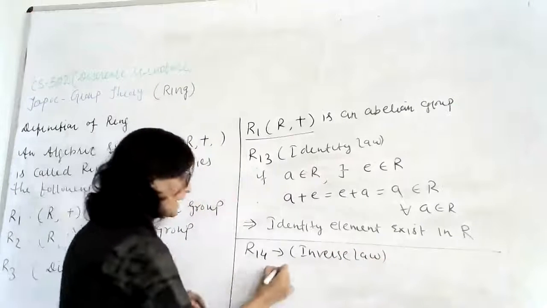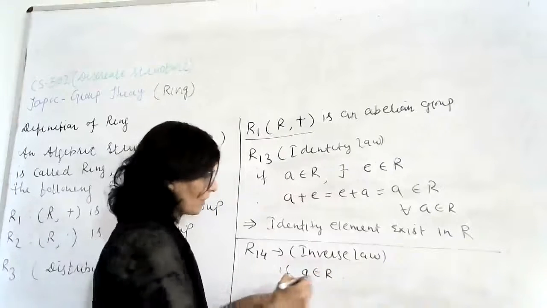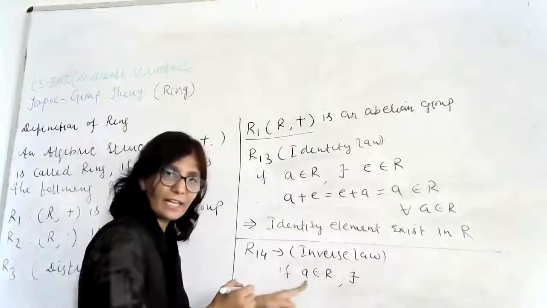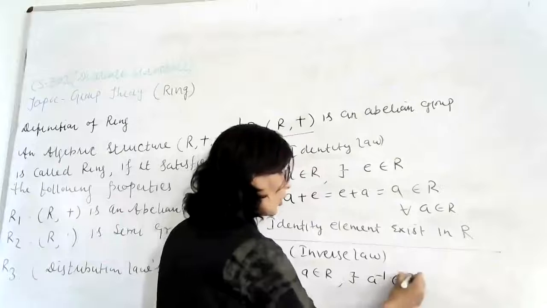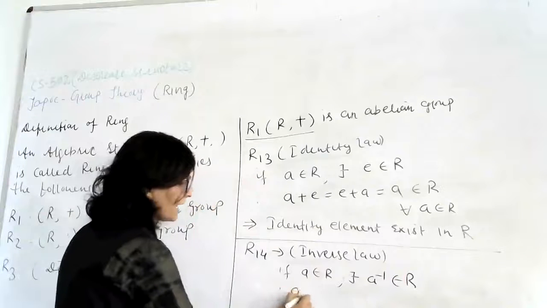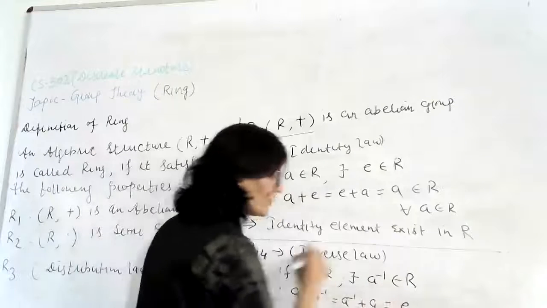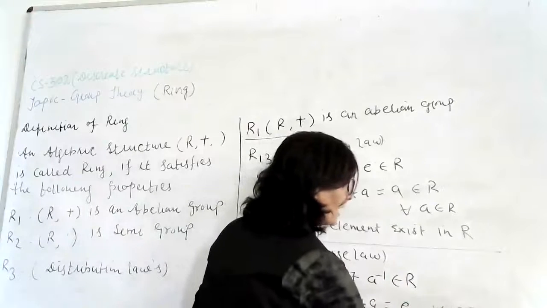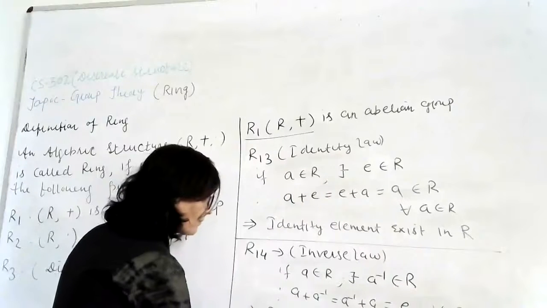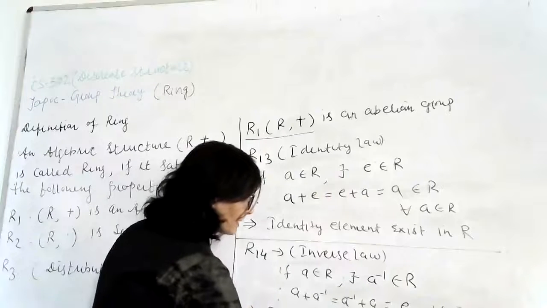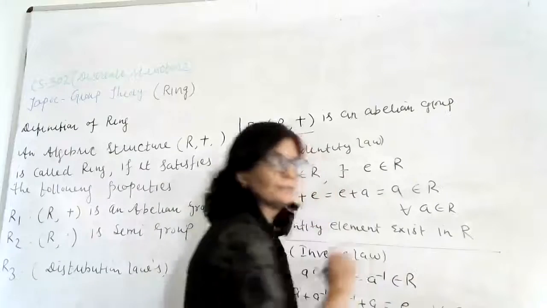In the inverse law, if we have any element which belongs to R, suppose it is A, then there exists its inverse, A inverse, which also belongs to R, such that A plus A inverse or A inverse plus A is always equal to E, for all the elements A which belong to R. So we can say this implies that the inverse element also exists in R. Okay?